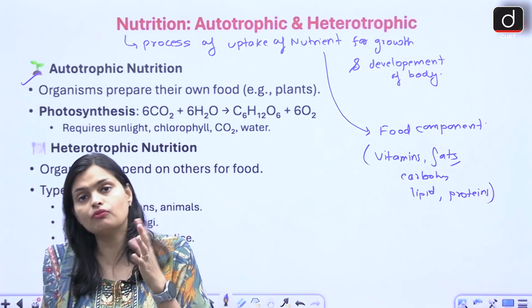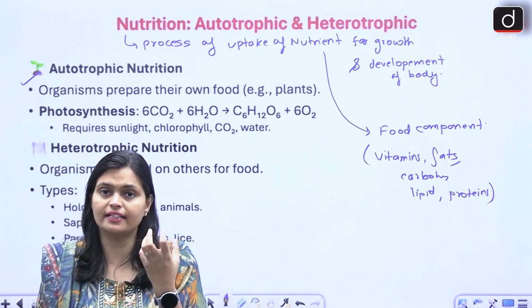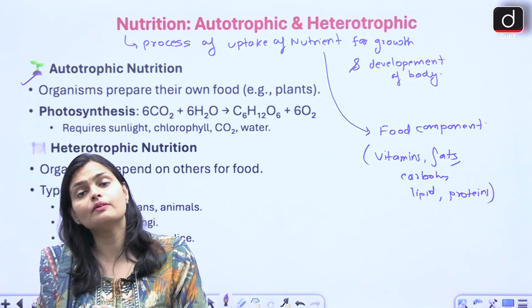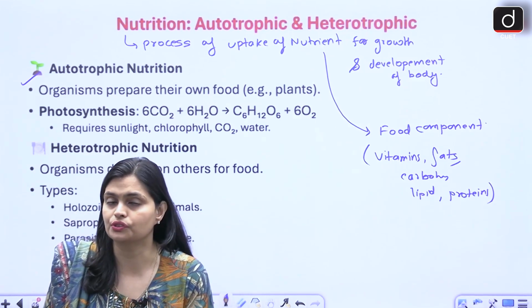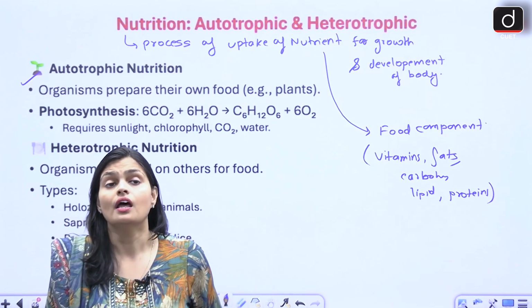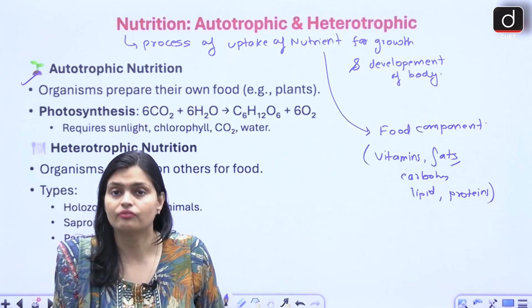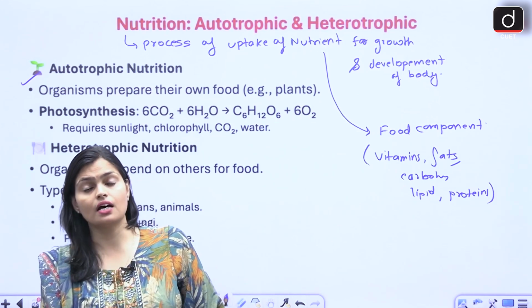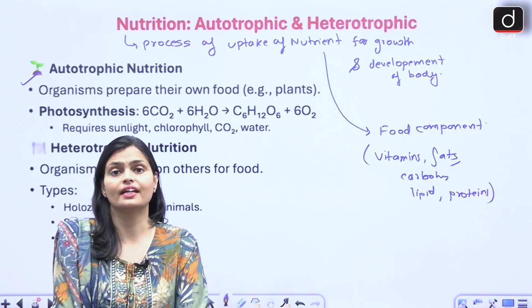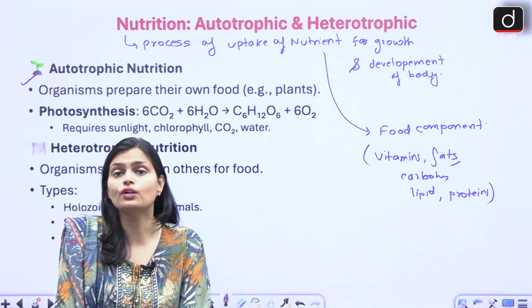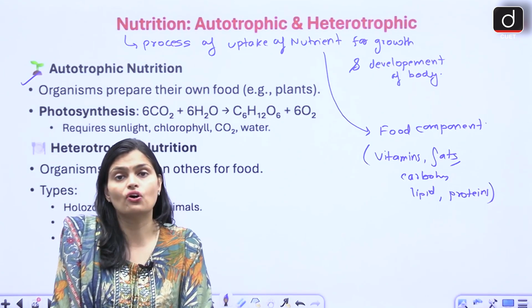That's why plants are considered as having an autotrophic mode of nutrition. Heterotrophic is where the organisms are not able to synthesize their food by themselves. They are dependent on others for their food.